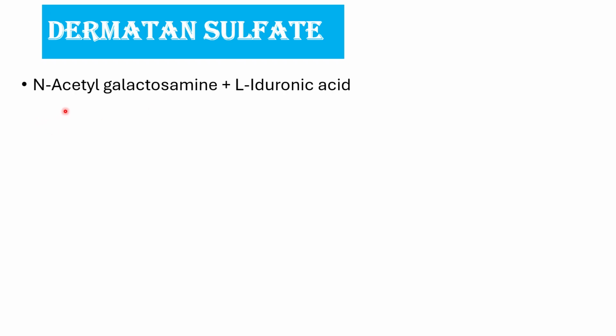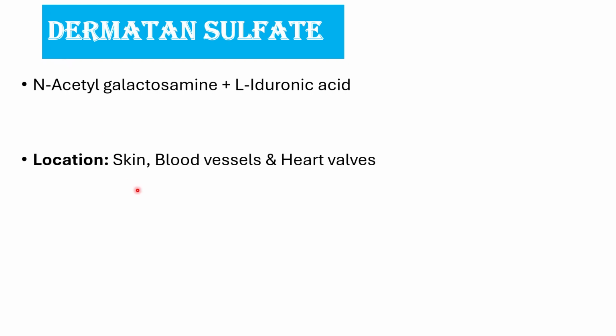Next, about dermatan sulfate. Dermatan sulfate is composed of N-acetyl galactosamine and L-iduronic acid. As the name suggests, derma means skin. Thus, dermatan sulfate is located in skin, blood vessels, and heart valves. The main function of dermatan sulfate is to maintain the shape of the skin.